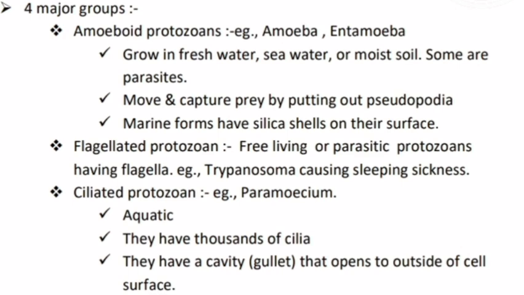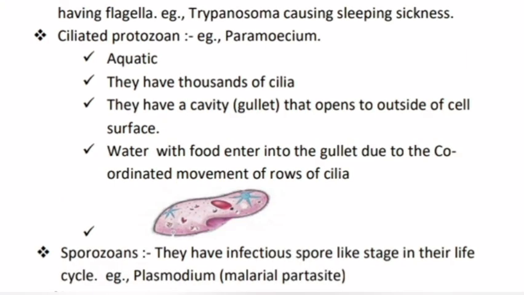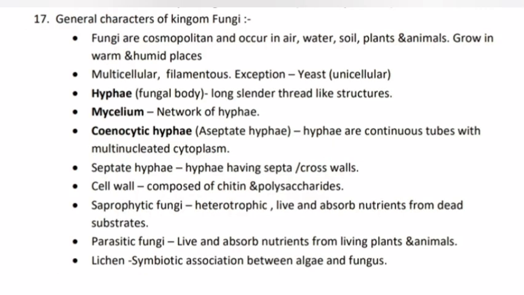Flagellated protozoans, free-living or parasitic protozoans having flagella. Example, Trypanosoma causing sleeping sickness. Ciliated protozoans, example Paramecium. Aquatic, they have thousands of cilia. They have a cavity that opens to the outside of the cell surface. Water with food enters into the gullet due to the coordinated movement of rows of cilia. Sporozoans, they have an infectious spore-like stage in their life cycle. Example, Plasmodium.